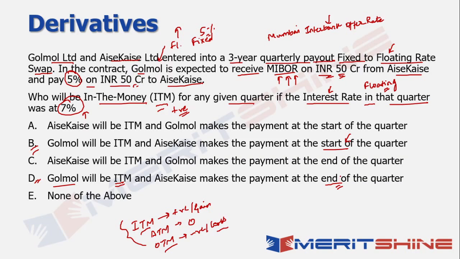So option D is the one which fits the bill, wherein Golmol will be getting a differential cash flow. What will be the value of that cash flow? The cash flow will be INR 50 crores multiplied by the differential of 7 minus 5%, and the duration of 1 quarter. That's the idea. So the answer in this case comes out to be option D.